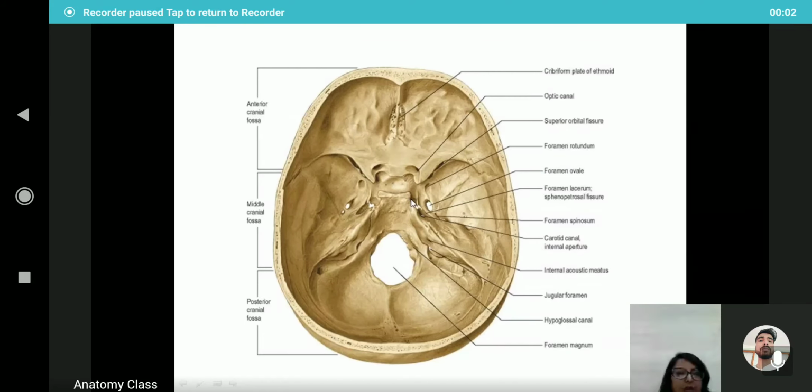And the free margin, the tentorial notch, is attached to the anterior clinoid process somewhere here. And this triangular area is known as the oculomotor trigone, and it is in relation to the oculomotor nerve and the trochlear nerve. So this is the body of the sphenoid bone having the sella turcica. In normal condition, it is occupied by the pituitary gland.